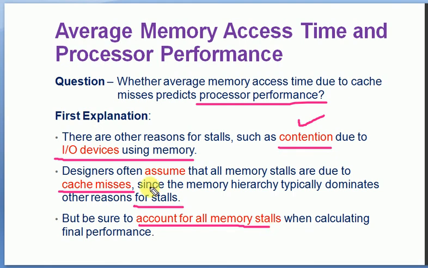So not only cache misses, other memory related issues also come in when we are calculating the final performance of the processor. So we need to consider not only cache misses, we need to consider the other contention and other related issues also for getting the final performance of the processor.